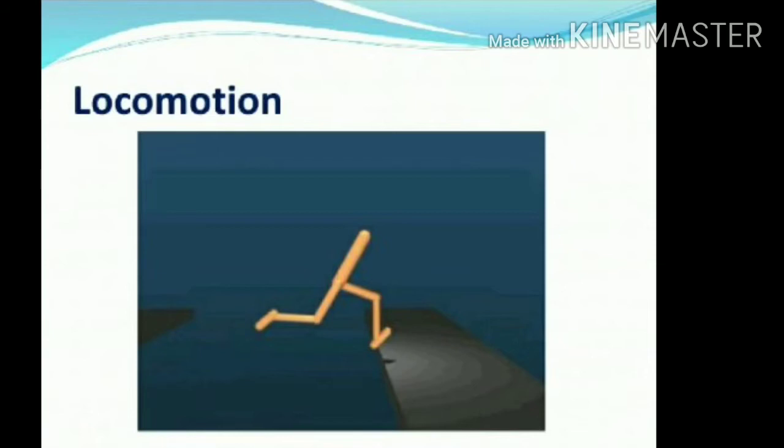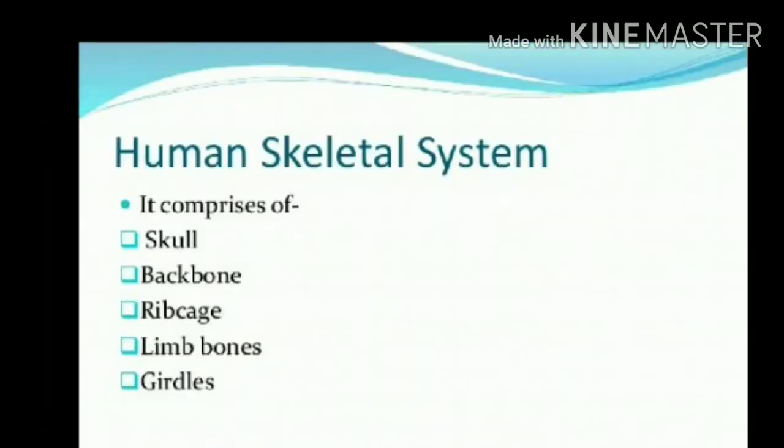Now first we will see the human skeleton system. Whenever we consider the human skeleton system, it comprises the skull, backbone, rib cage, limb bones and the girdles.